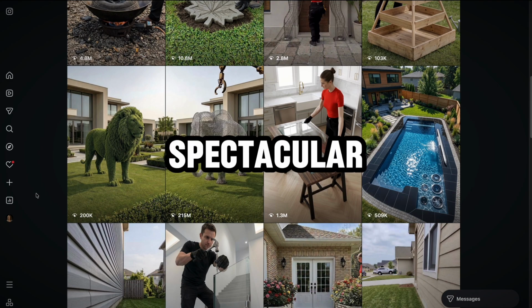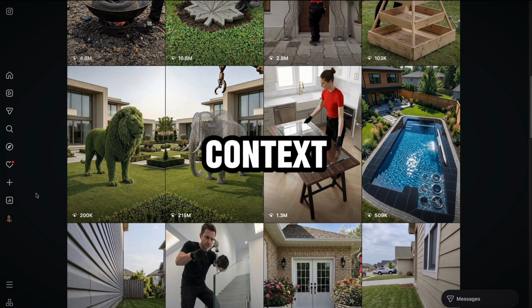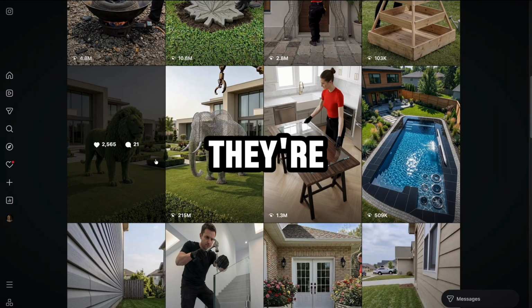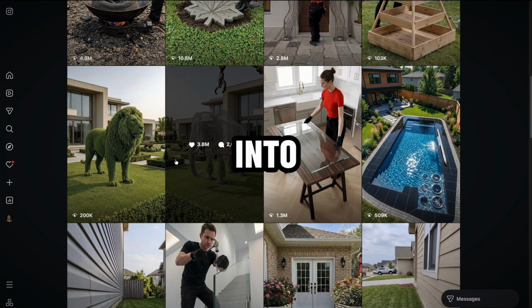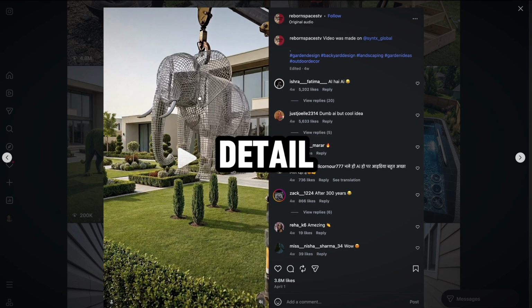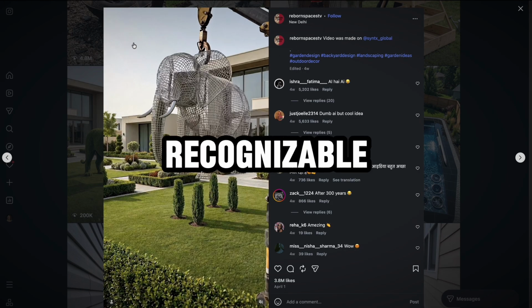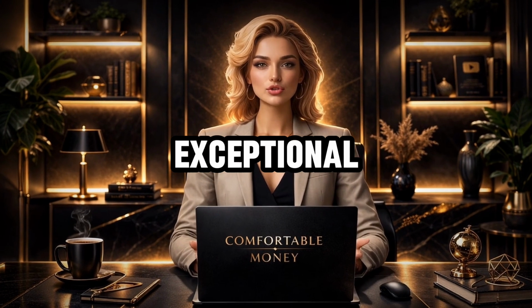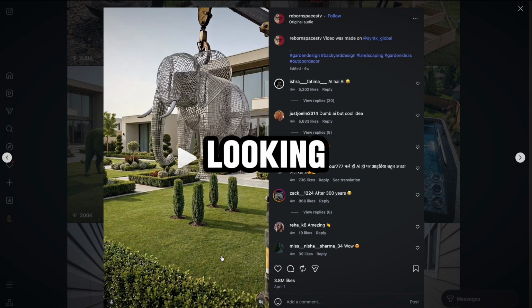Sustained visual awe. Topiary is visually spectacular in a way that doesn't require any additional context. The viewer doesn't need to know anything about plants or landscaping to understand that what they're seeing is extraordinary. A hedge sculpted into a perfect life-size elephant or a dragon with intricate scale detail is immediately recognizable as something that required exceptional skill and significant time to create. That recognition produces an automatic response. The viewer wants to keep looking because the image rewards sustained attention in a way that most content doesn't.